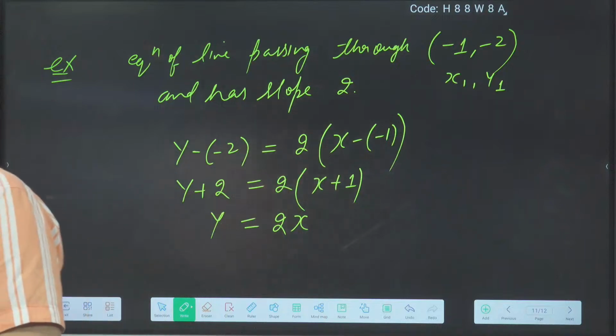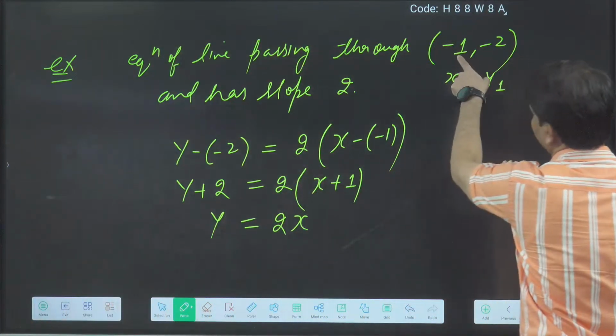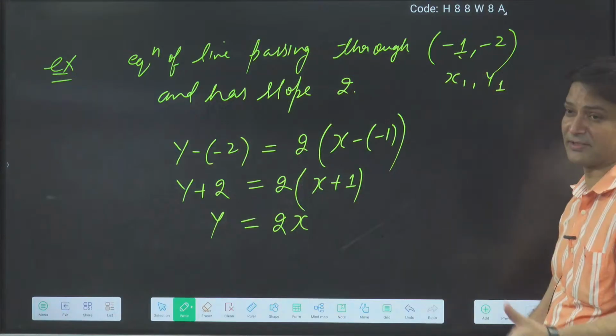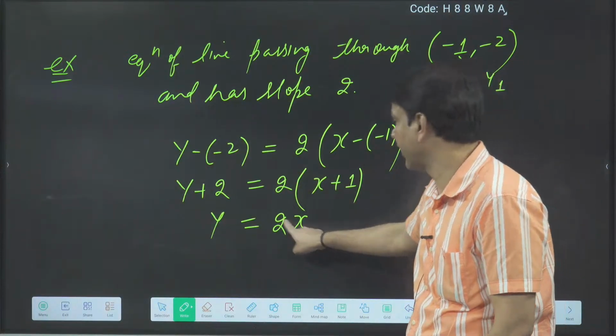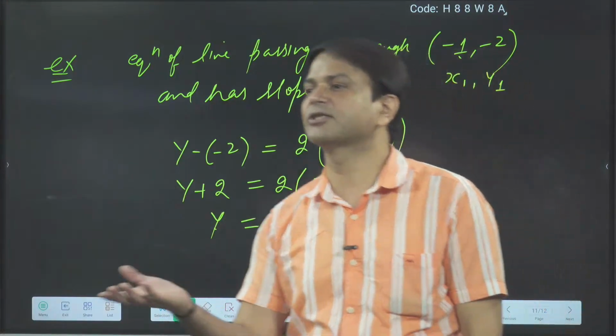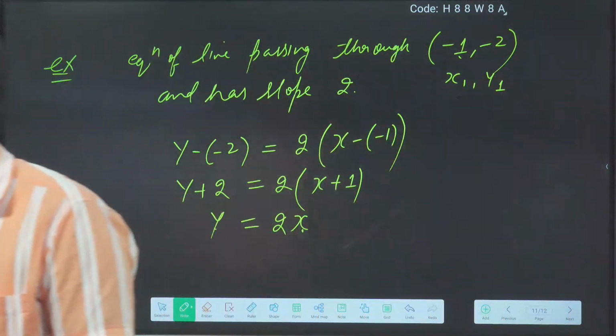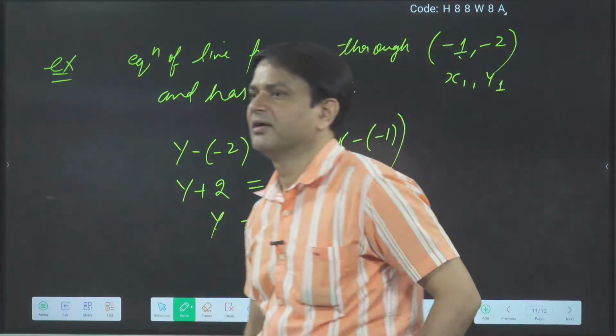The reason is this: suppose I put x is equal to -1, then what is the value of y I will get? y is equal to -2. It means this line is passing through the origin as well as -1 comma -2. Lavanya, you are correct.